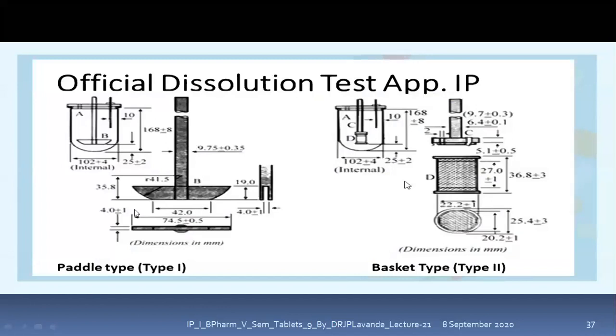This is the paddle type of apparatus and this is the basket type of apparatus. You can see this is the paddle type, which is said to be the type 1, and this is the basket type, which is said to be the type 2. You need to be thorough with all these dimensions, all these parameters: what will be the length, what will be the thickness, what will be the diameter, everything. And all these dimensions are in millimeters.